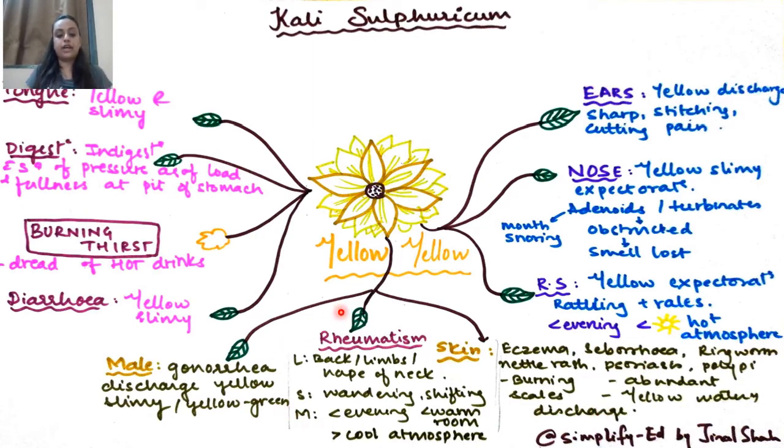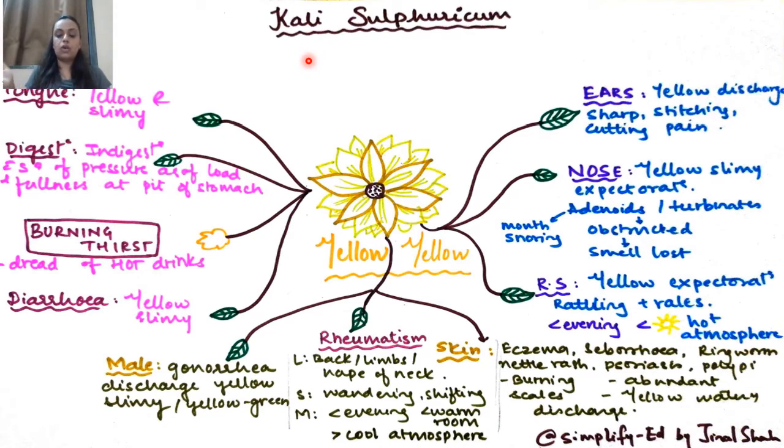And lastly, we have rheumatism. Rheumatism is in the back, limbs or nape of neck location. Sensation is wandering and shifting pain, which I would attribute to the Kali component like we have in Kali Bich. So Kali Bich has stringy, here we have slimy.